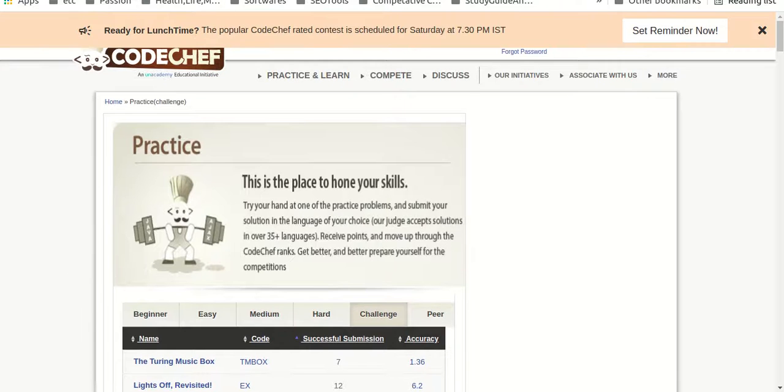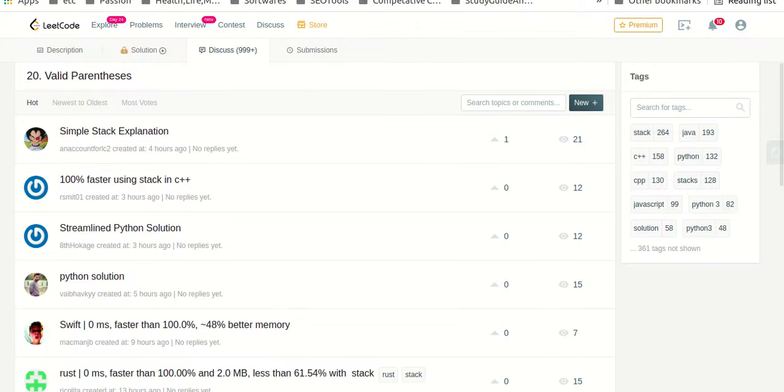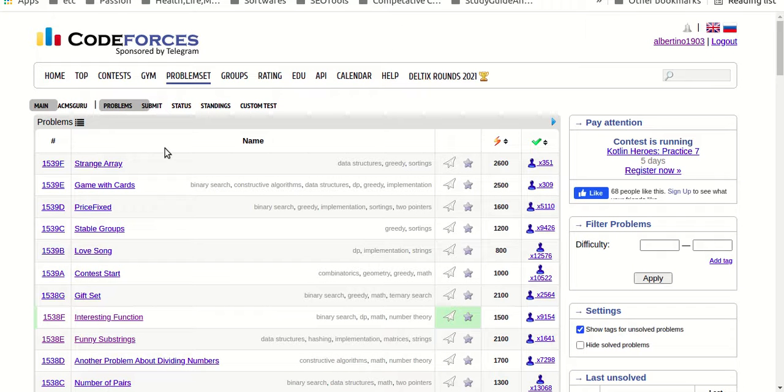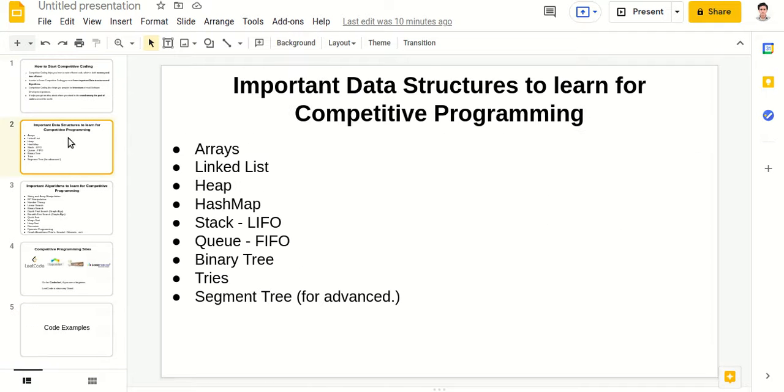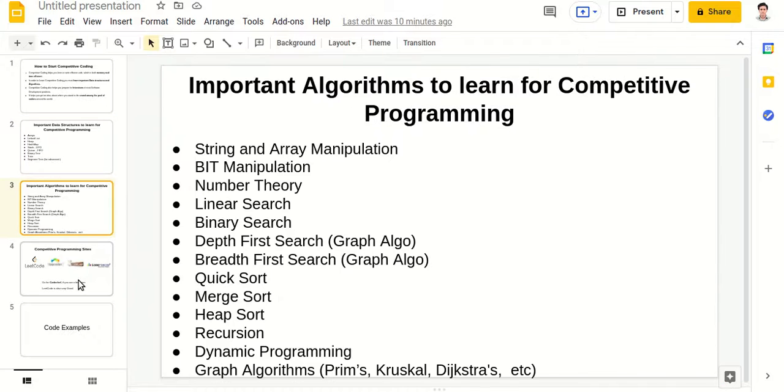So you can check out any of these platforms, LeetCode or Codeforces. Everywhere you can find a lot of challenging problems to solve, and you will definitely be very good in coding.